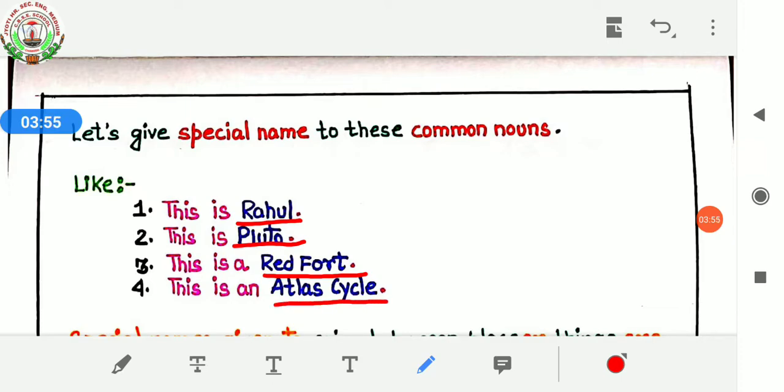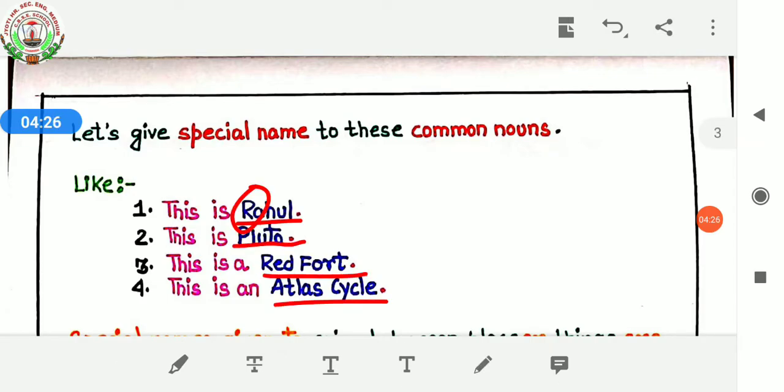So now these common nouns are converted into special names, meaning proper nouns, and we know that a proper noun always begins with a capital letter. So here Rahul is a proper noun, so I have begun with a capital letter. Pluto also, it's the name of a dog and it's a proper noun, and I have begun with a capital letter. Like this way, Red Fort and Atlas cycle. So these all are now proper nouns.